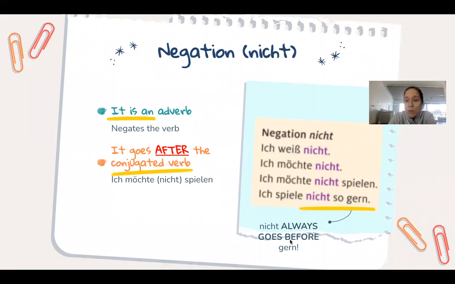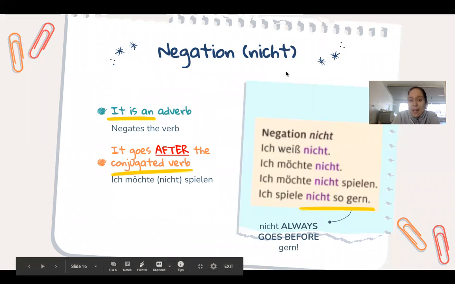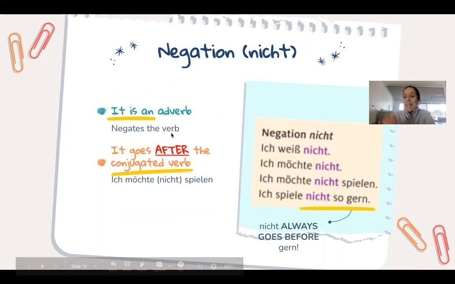As you were able to see, the word nicht is an adverb. It negates the verb. It adds meaning to the verb. In this case, it adds meaning by saying that you do not want to carry out that verb. And as you saw in the dialogue above, it always goes after the verb. Which verb? The conjugated verb.